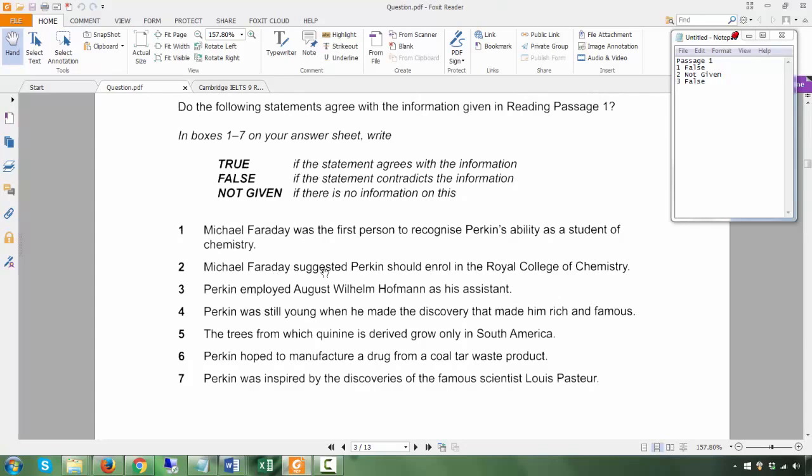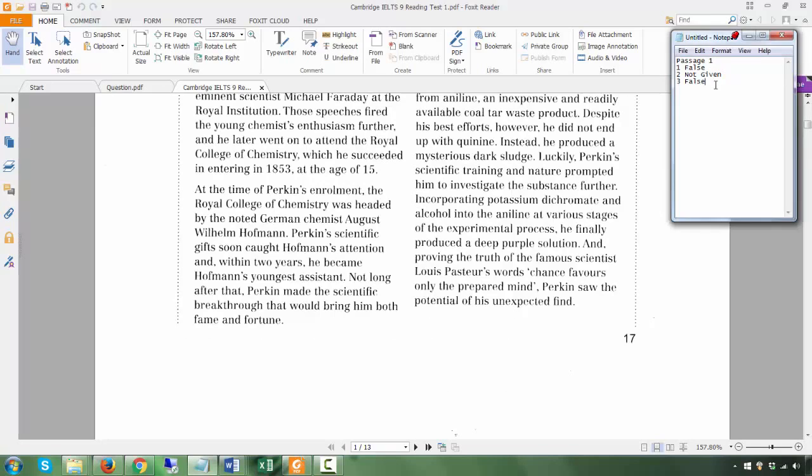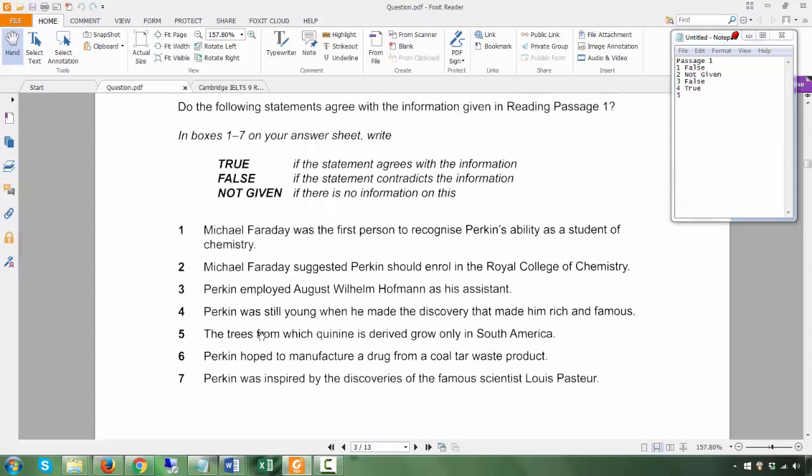So was he still young when he made the discovery? Not long after, he was in college at 15. Two years later, he was the assistant. Then after that, he made a scientific breakthrough. So this is true, he was still pretty young. All right. Number 5: the trees from which quinine is derived grow only in South America.